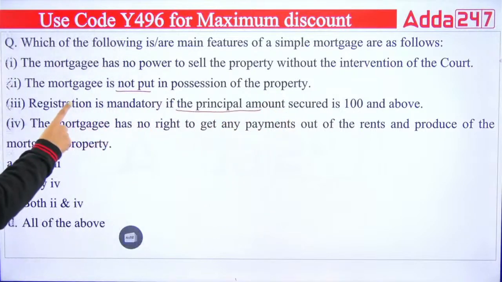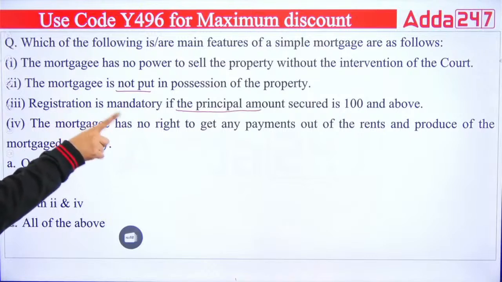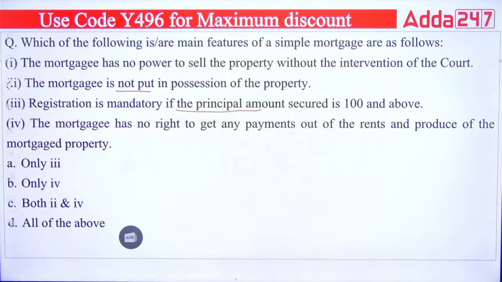The mortgagee has no right to get the payment out of the rents and proceeds of the mortgaged property. So which of the following is the feature of a simple mortgage? All are features of a simple mortgage. It means all of the above. All are correct. So the right answer will be D.